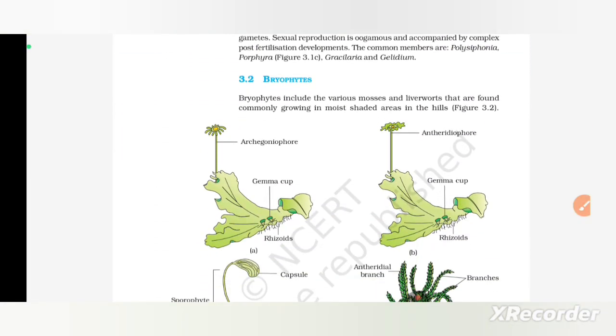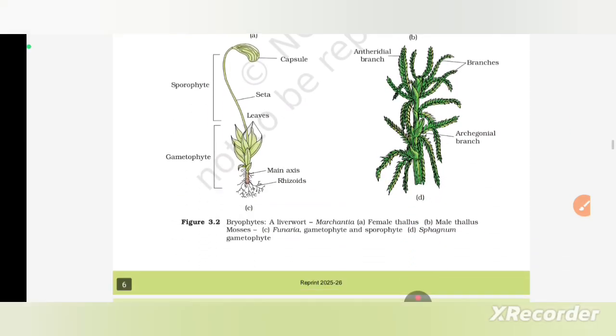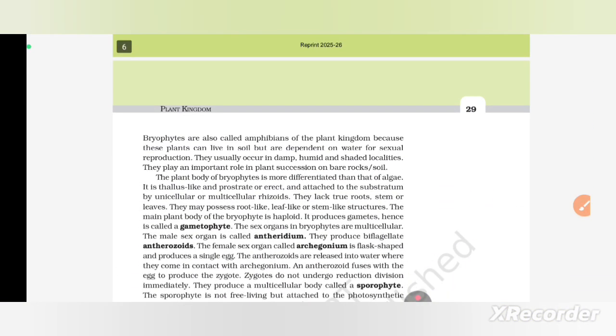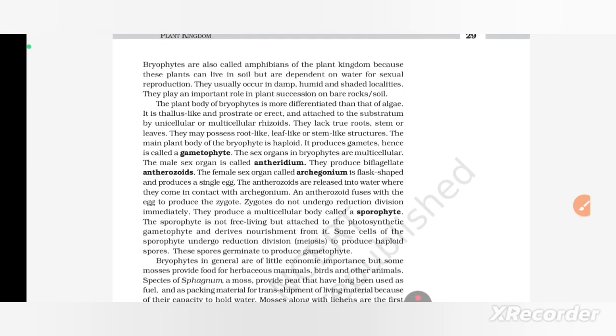3.2 Bryophytes. Bryophytes include the various mosses and liverworts that are found commonly growing in moist shaded areas in the hills. Bryophytes are also called amphibians of the plant kingdom because these plants can live in soil but are dependent on water for sexual reproduction.